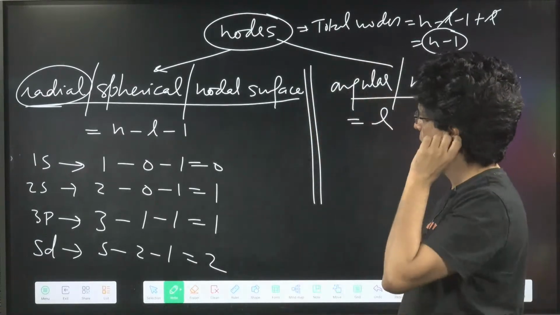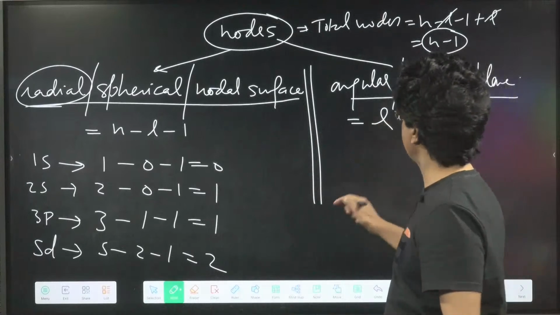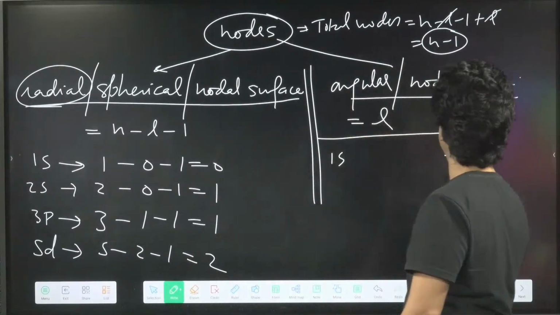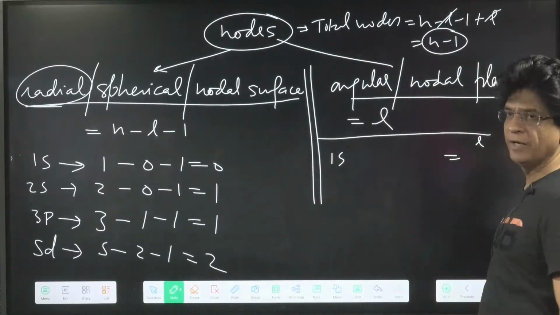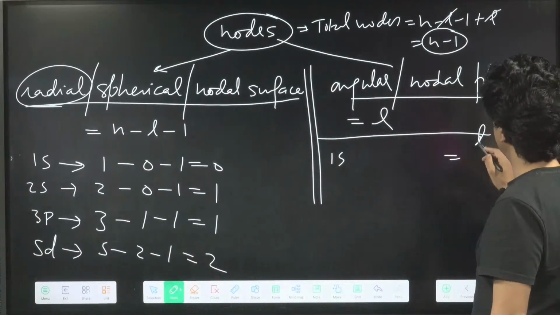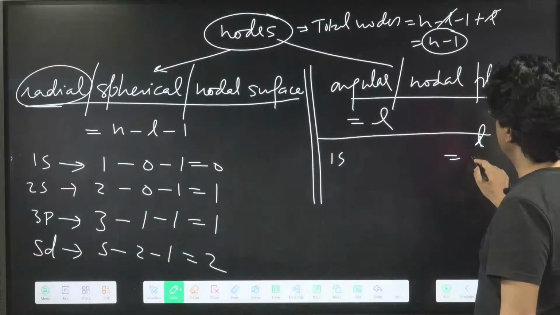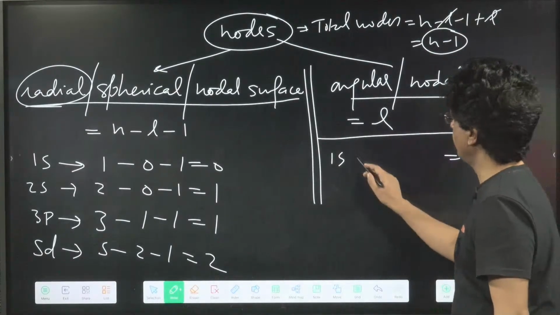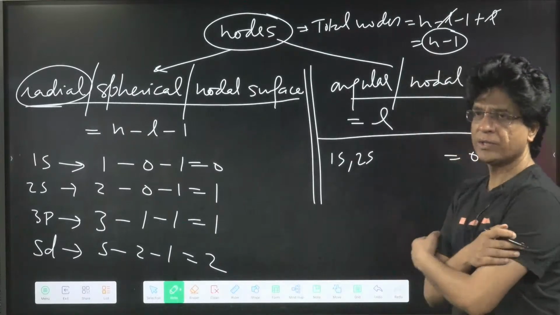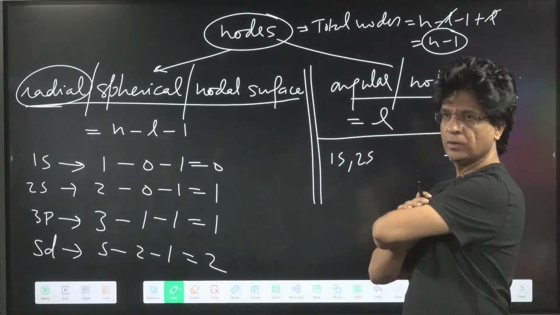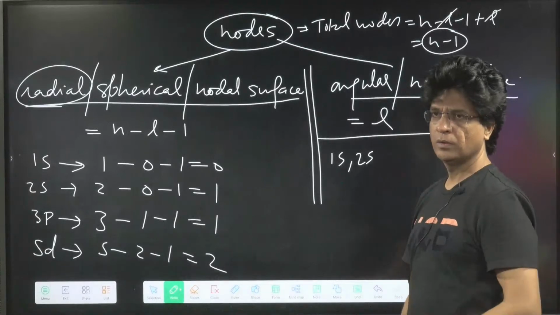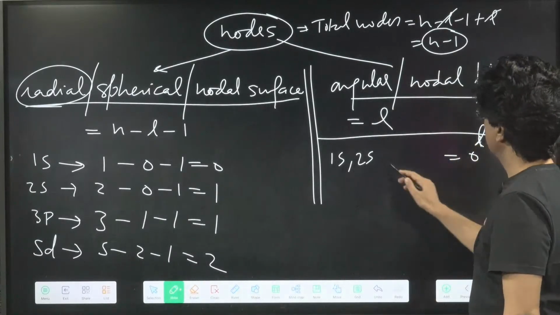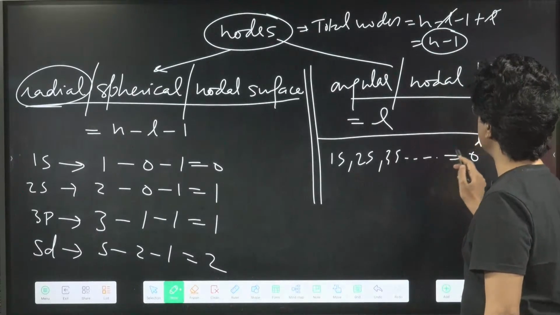Now tell me the number of angular nodes for 1s. It will be equal to the value of L, which is 0. For 2s, 0. For 3s, and any s, it will be 0.